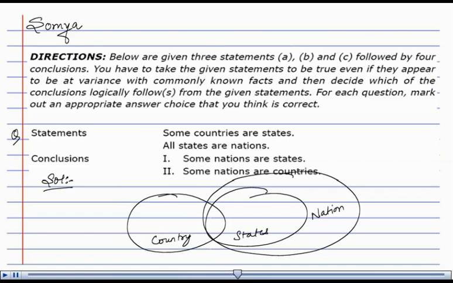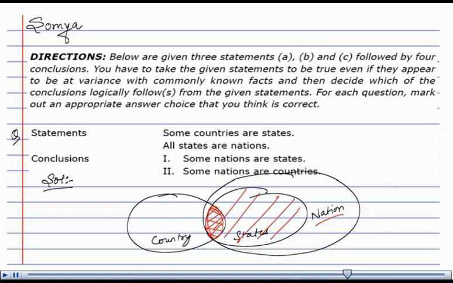Now, for the conclusion, some nations are states. Here, some nations are going to be states because every state falls under the nation. For the second conclusion, some nations are country. Here, state and country share a part. So, some of the part that is into state and country falls under the category of nation as well.